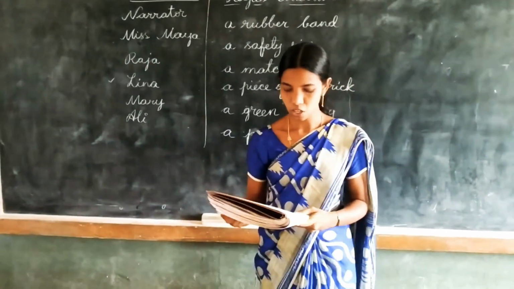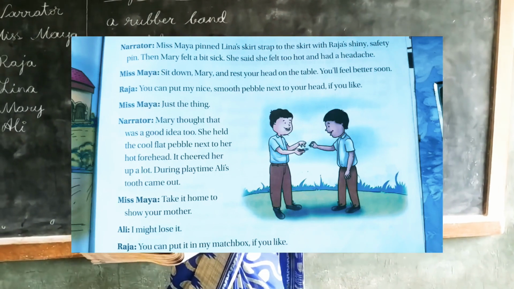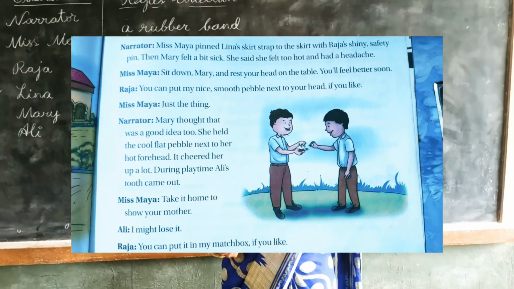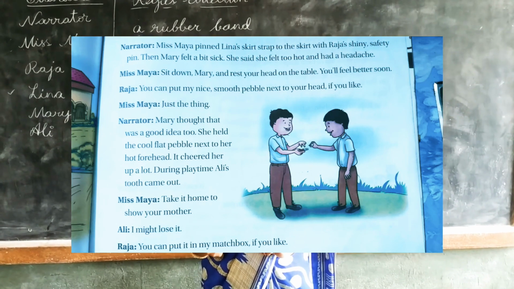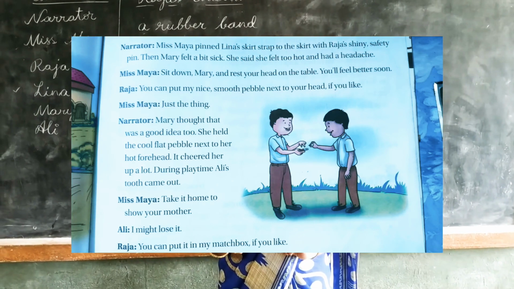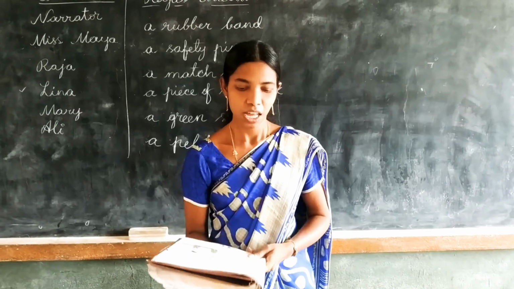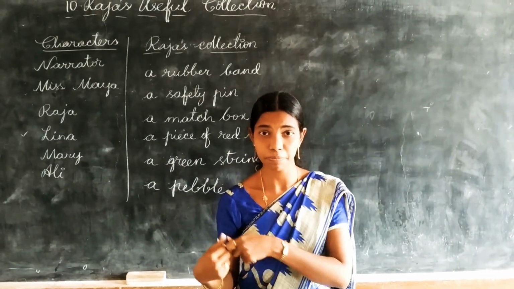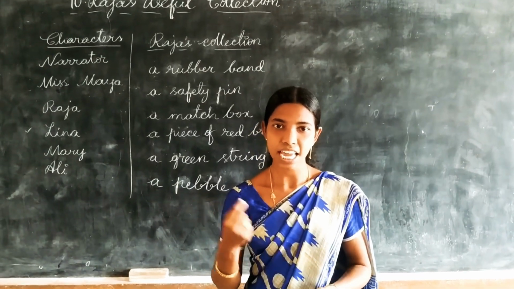Look at your textbooks, all of you, Nana. From page number 133, from the middle of the page, where the narrator is. From there onwards I am reading. Narrator: Miss Maya pinned Leena's skirt strap to the skirt with Raja's shiny safety pin. Then Mary felt a bit sick. She said she felt too hot and had a headache. Look here, children. When Leena's skirt became loose, Miss Maya set it right with the safety pin.